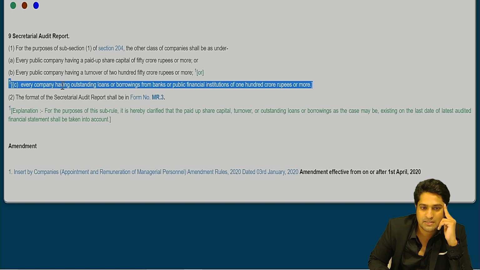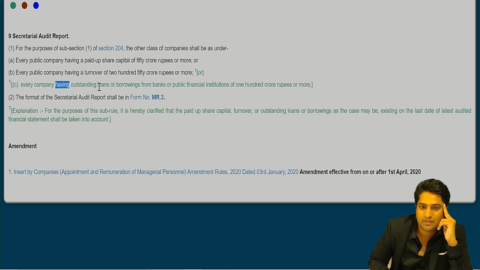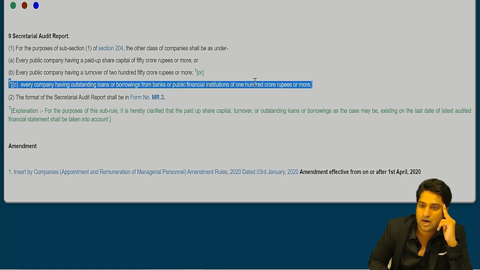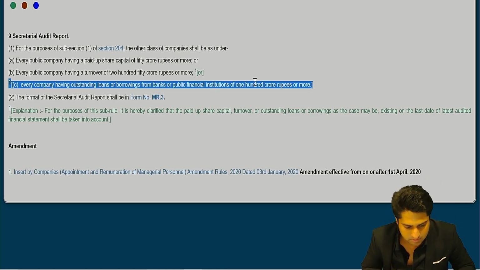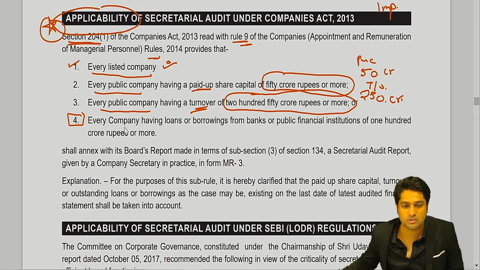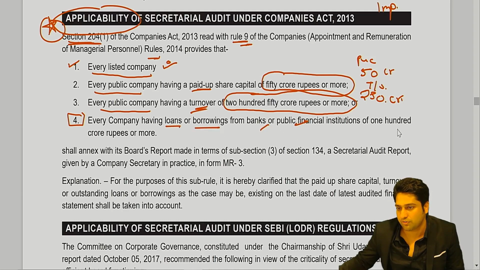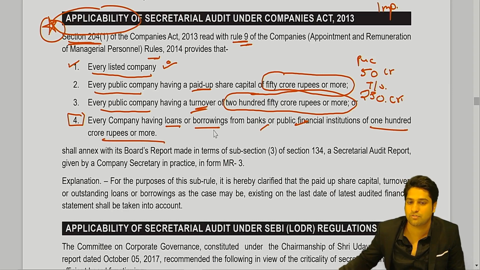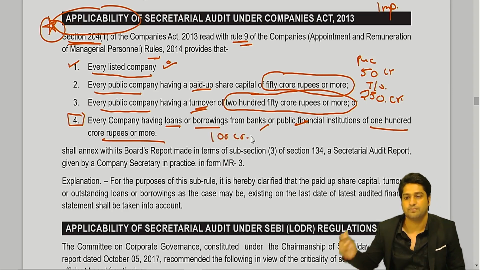This part has been added: every company having outstanding loans or borrowings from banks or public financial institutions of 100 crores or more. This is what they have given you in the notes as well. Every company having a loan or borrowing from banks or financial institutions of 100 crores or more also has to do a secretarial audit. Am I clear with that?